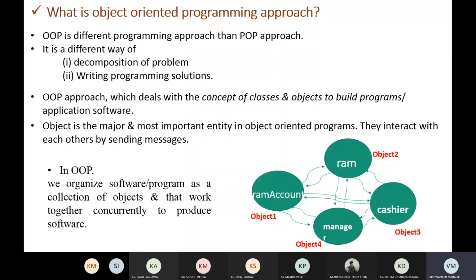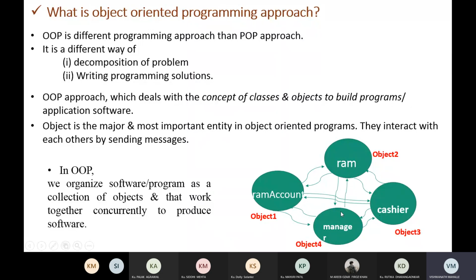You can observe the diagram here, where we are using classes and objects. In this figure you can observe these are the persons and this is Ram's account. These are the objects. Ram can withdraw money from his account. The cashier can make the debit credit entry in Ram's account. The manager can observe the account balance and all this.